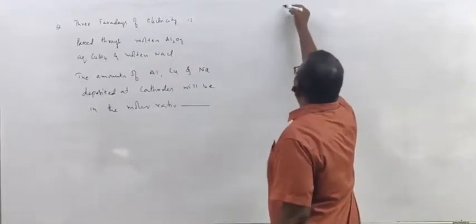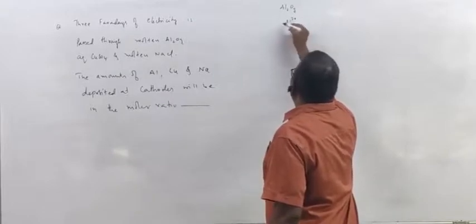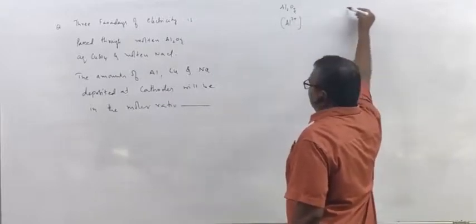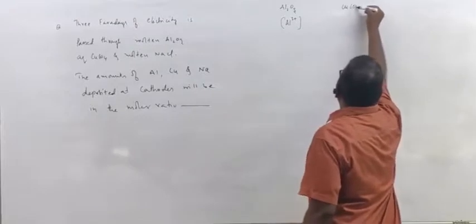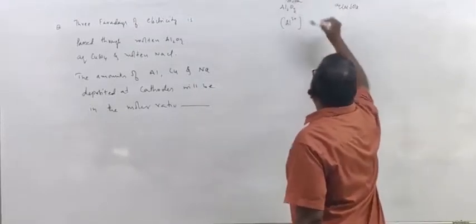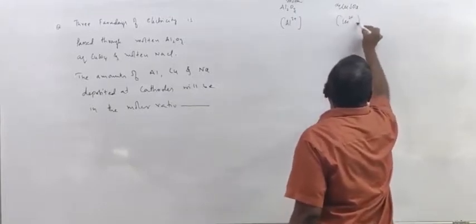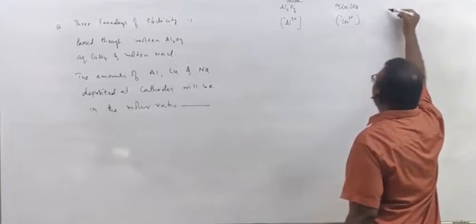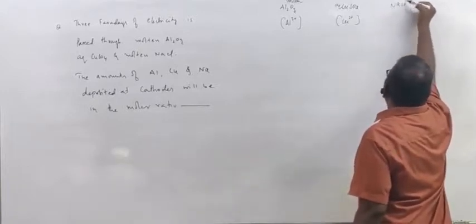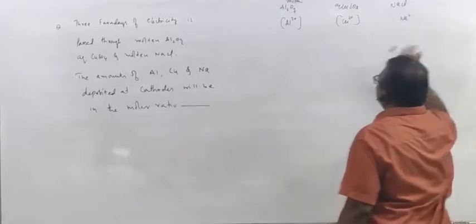Now see, Al2O3 contains Al3+ ions. CuSO4 solution, Cu2+ ions will discharge. Next, NaCl molten, so Na+ ions.